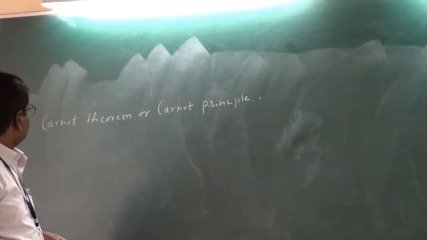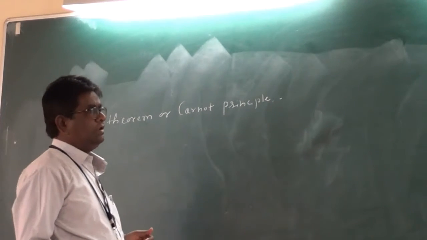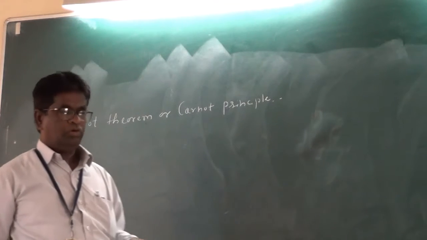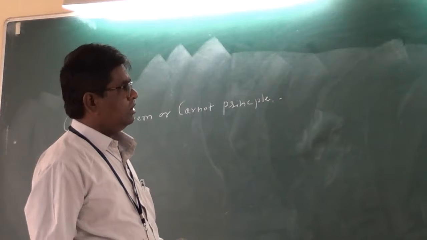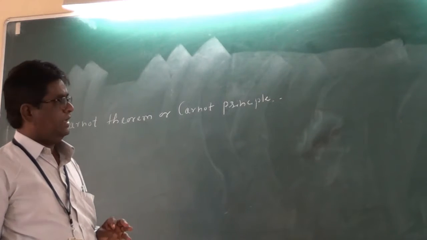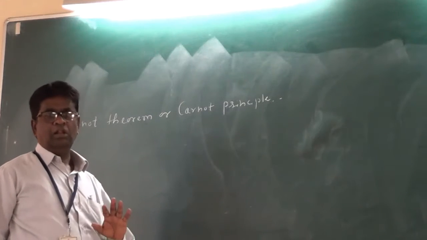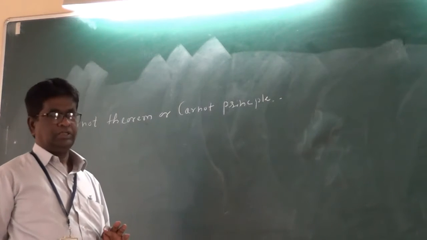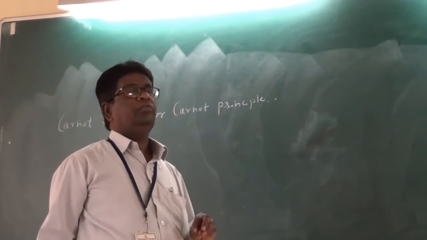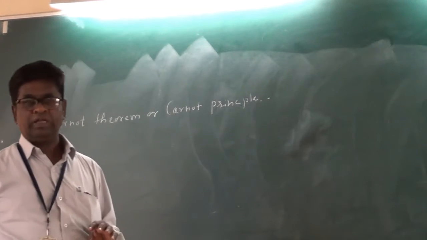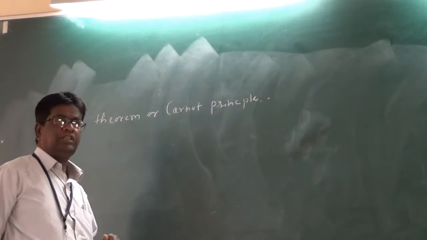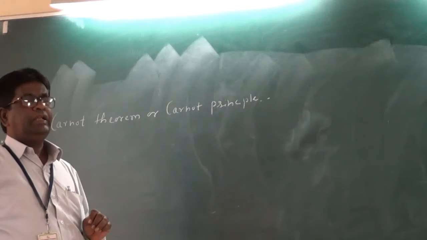So last time we saw the Carnot cycle and its efficiency. The Carnot cycle has 4 processes, out of which 2 are isothermal and 2 are adiabatic, and we considered all the processes to be reversible. During the last lecture we also calculated the formula for the efficiency of the Carnot cycle, which is 1 minus TL upon TH.